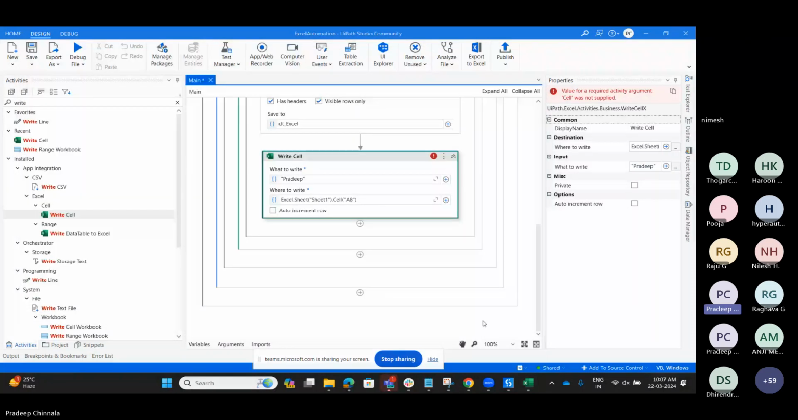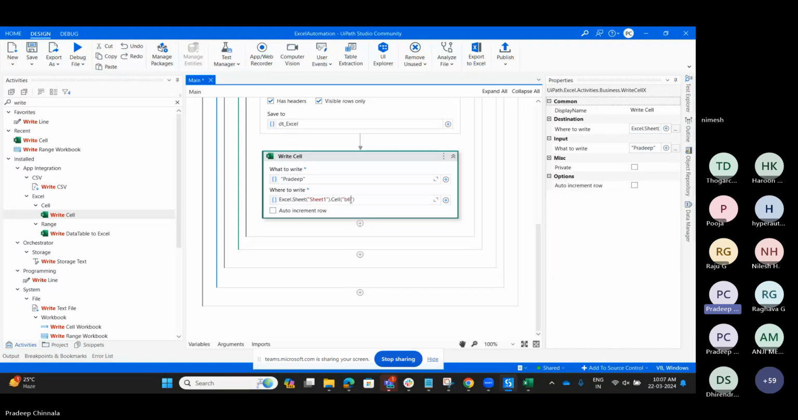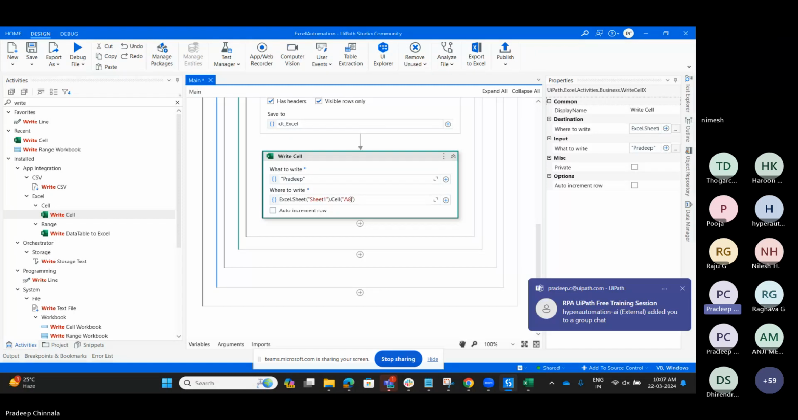So it prints these values, right? The Excel sheet is Sheet1 and the cell is A8. After that, if you want to change it to A7 or A6 or B7 or B8, we can do the change here. As of now, I am keeping A8. Then let me run it.